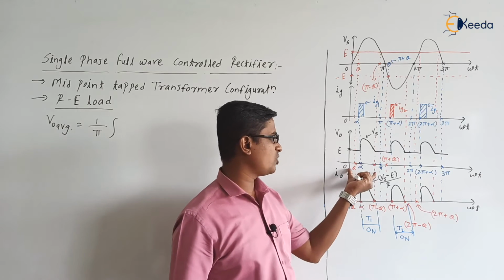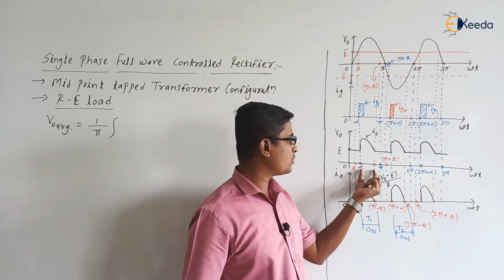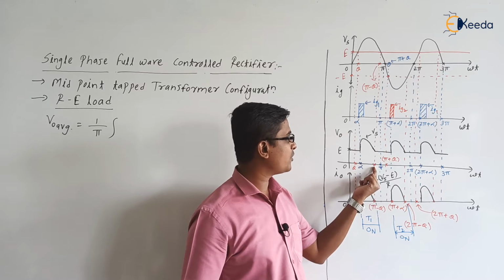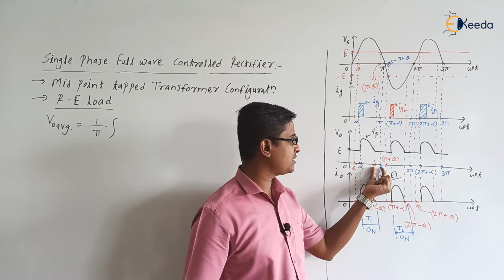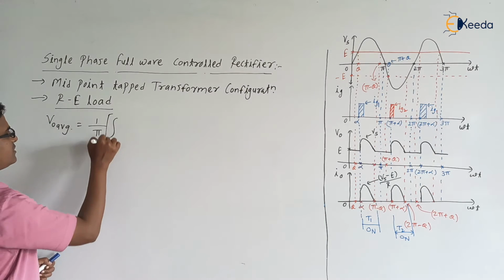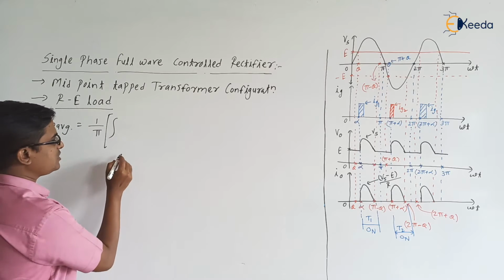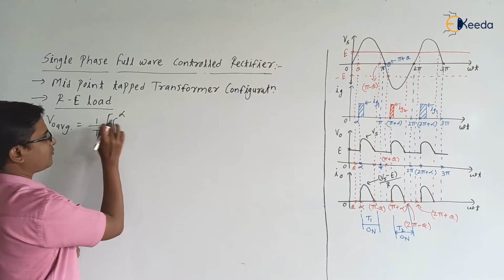But the integration from 0 to pi can be divided as 0 to alpha, alpha to pi minus theta, and from pi minus theta to pi. So now we can divide this integration into three sub intervals. One is from 0 to alpha. During 0 to alpha, what is the V0?